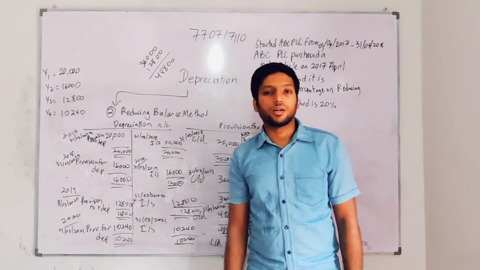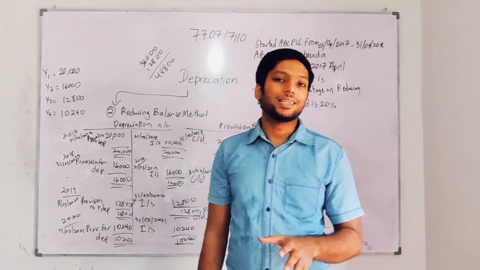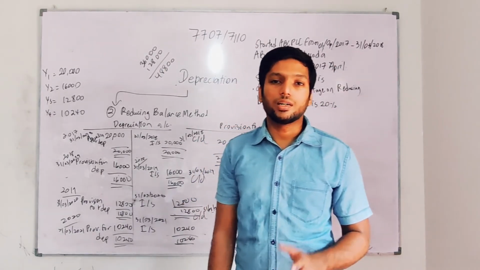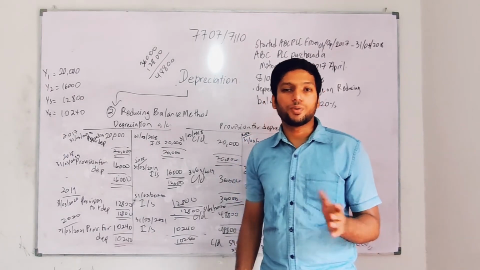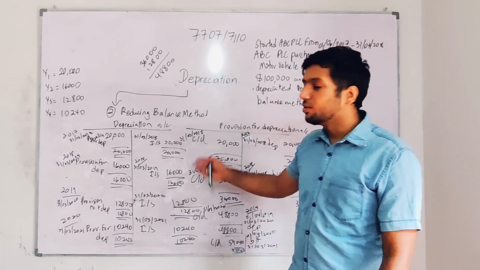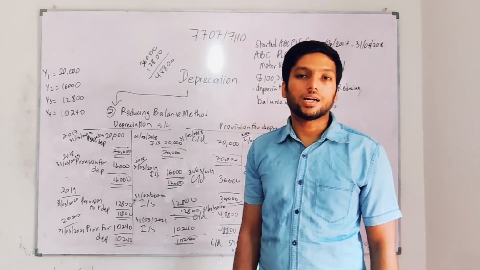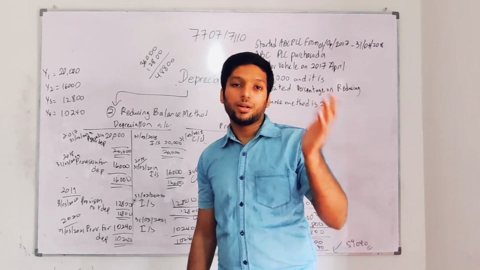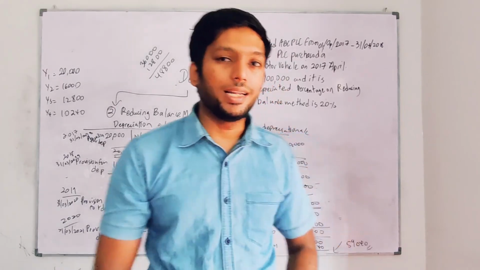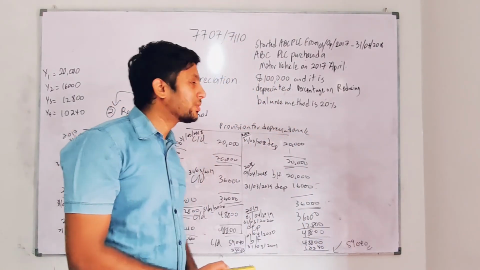It's going to be different, though the percentage is the same. In the straight line method, your accumulated provision is going to be greater every year. But in the reducing balance method, you deduct a high amount of depreciation in the early years, and in the upcoming years it will be very little. So we'll move on to the last point today.